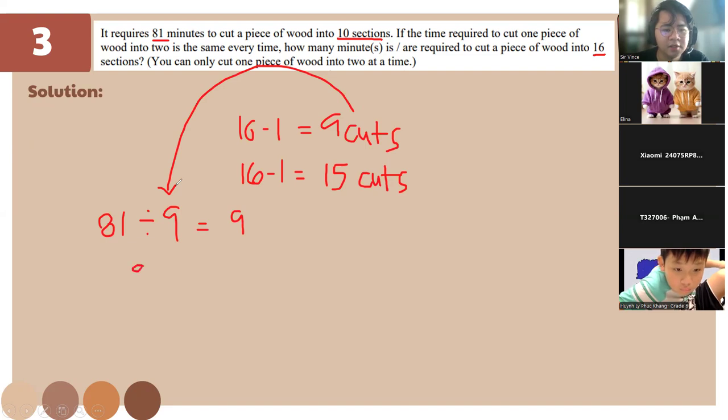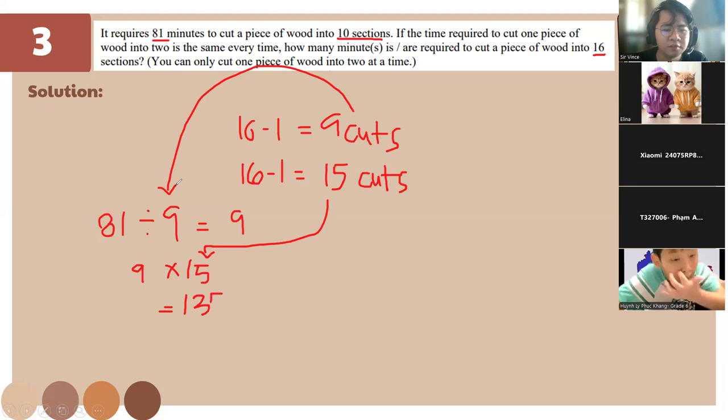Now 9 here is gonna be multiplied by the 15, so we'll have the answer of 135. Okay, so questions? Okay, there are none. So let's go on.